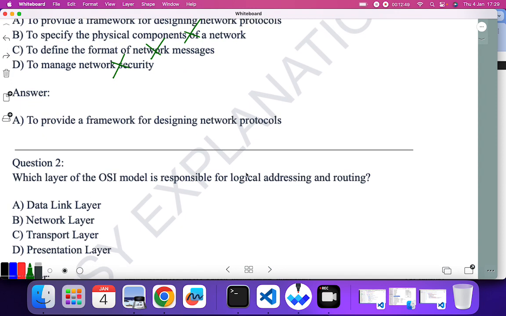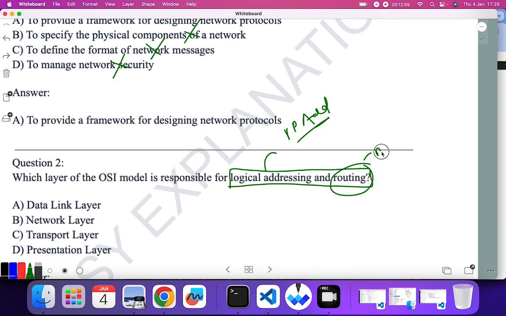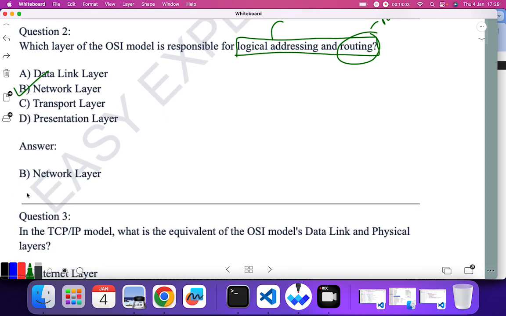Which layer of OSI is responsible for logical addressing and routing? Okay, so if you have studied the OSI layer, logical addressing means IP addressing. So IP addressing and routing to provide the route, this is provided always by the network layer. So B is the correct answer.